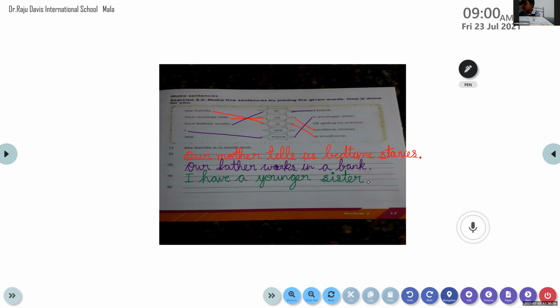In the first sentence, it's is. In the second, it is us. Third, it is in. Fourth one, it is have. So which is the one that is not taken? It's are. Yes, Adit? Did you understand? Are is not taken yet.